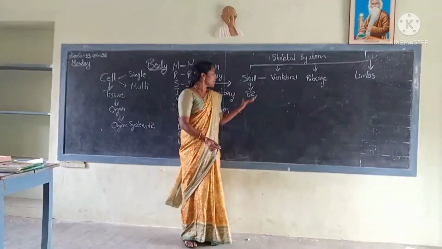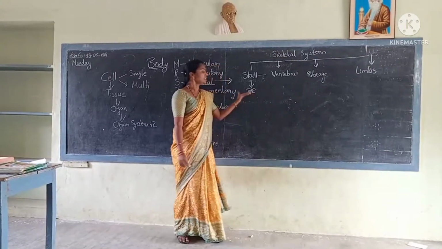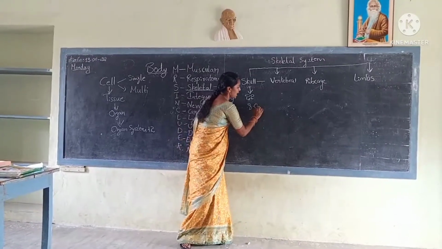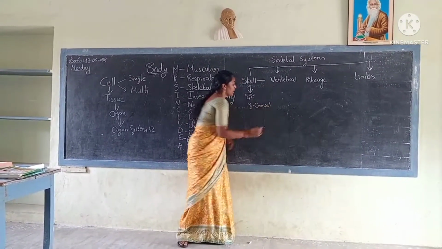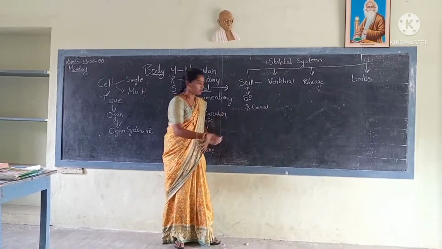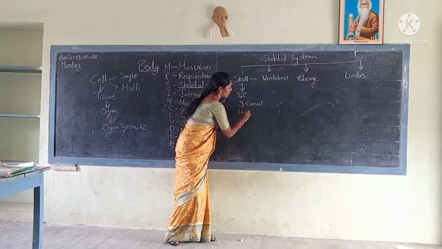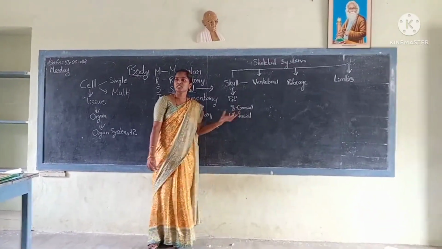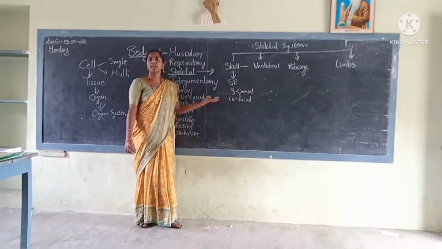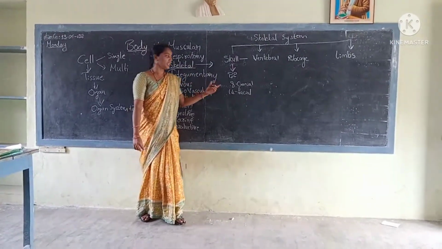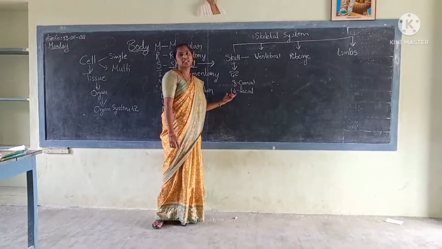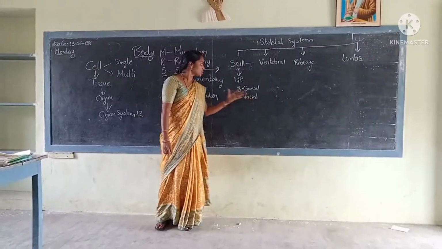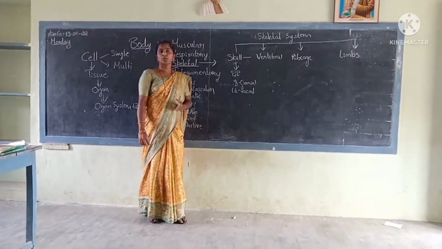Our skull is made up of 22 hard bones. Of these 22 bones, 8 are cranial bones. The remaining 14 are the facial bones. These 8 bones are enclosed together and protect the delicate internal organ, the brain. These 14 bones form our face, that is why they are called facial bones. Total 22 bones.